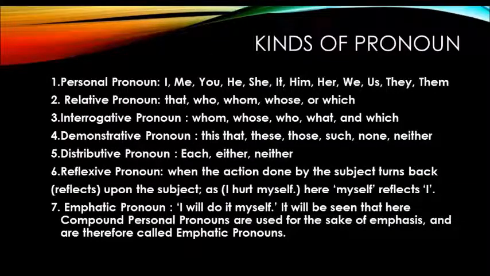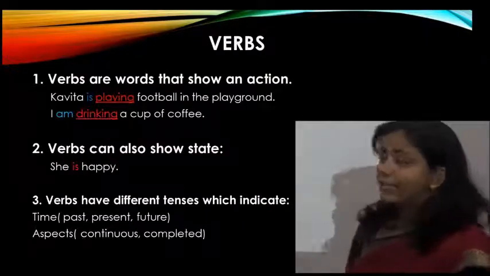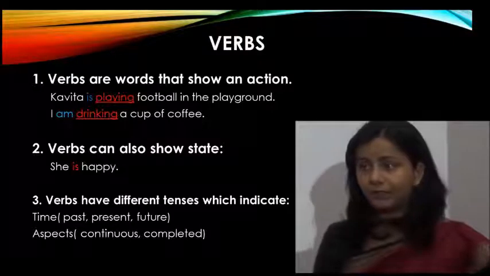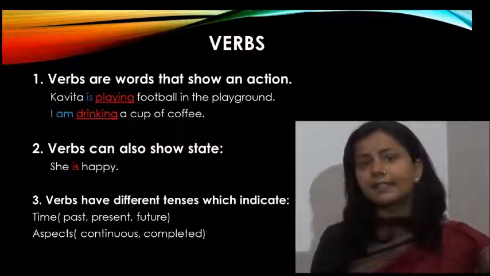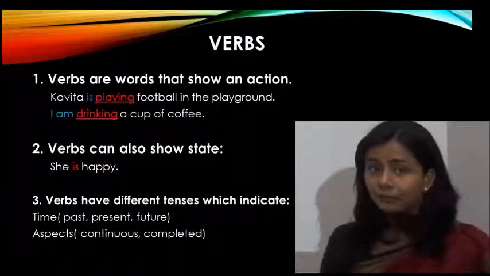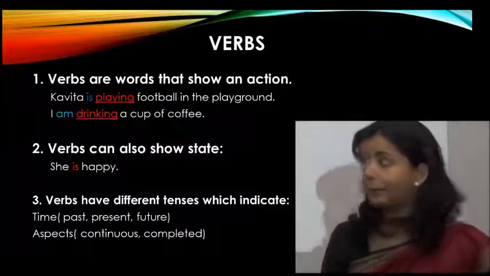There are kinds of pronoun, that is personal pronoun, relative pronoun, interrogative pronoun, demonstrative pronoun, distributive pronoun, reflexive and emphatic pronoun. Next is verbs. Verbs are very, very important. Why? Because no English sentence is complete without verbs. And this is the verb which has tense.